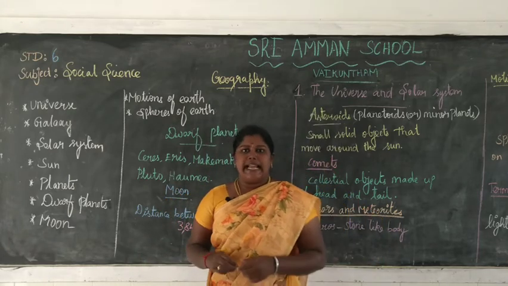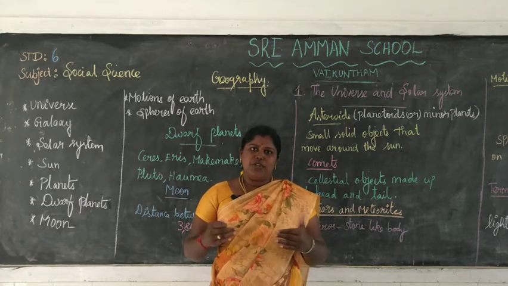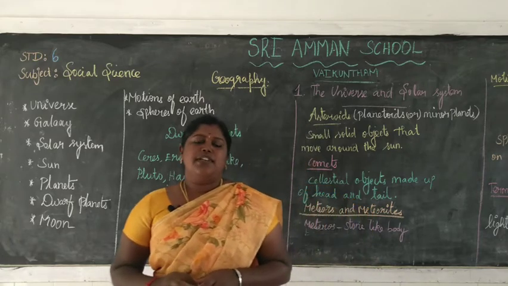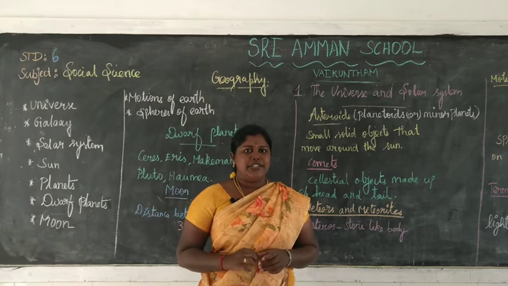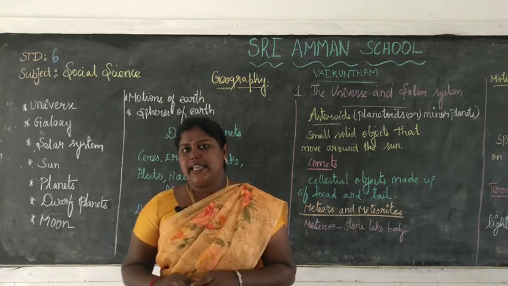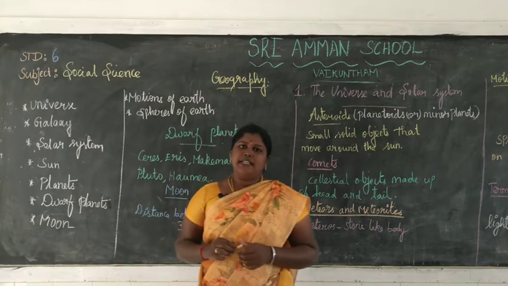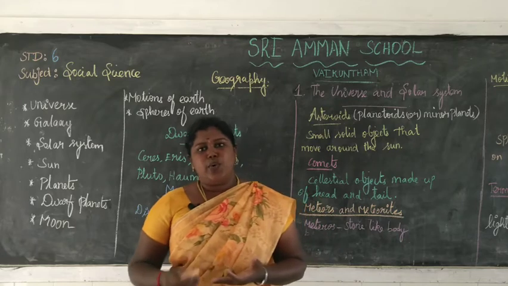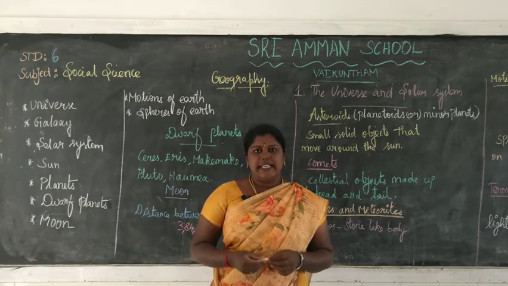Then what does galaxy mean? It is nothing but a huge cluster of stars which are held together by gravitational force. So, next one, solar system. The solar system consists of the sun, the 8 planets and dwarf planets, asteroids, meteors, comets, etc.